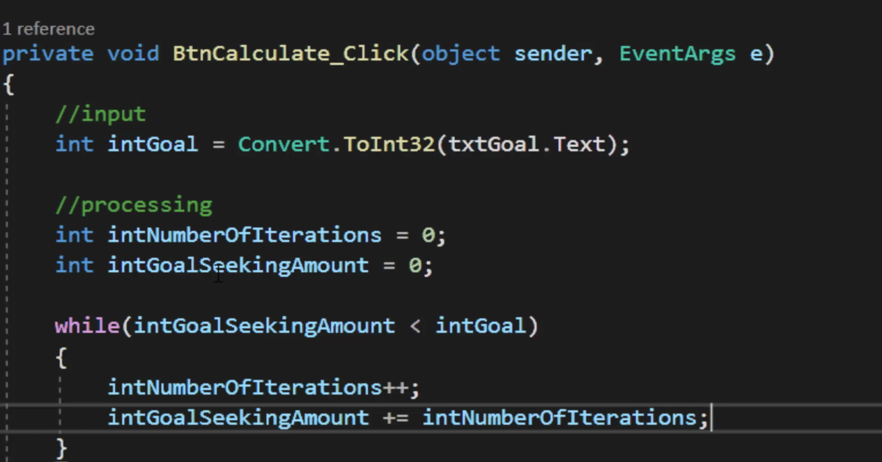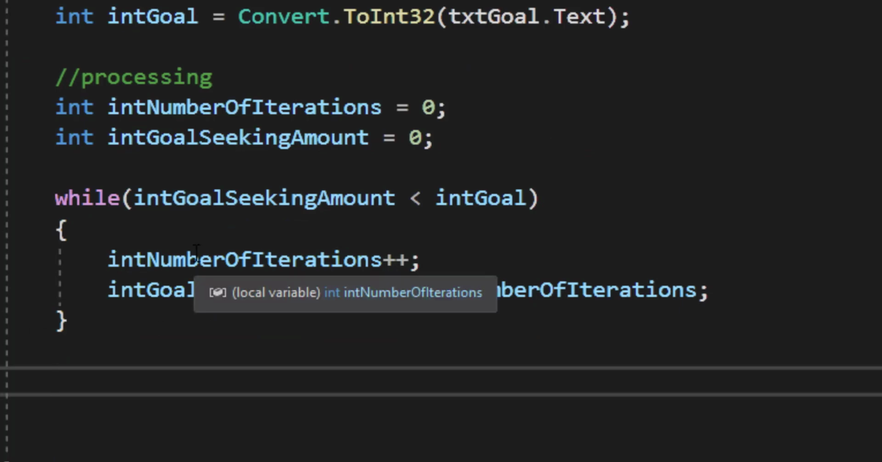The goal seeking amount is going to increase at an increasing rate until we have either achieved our goal or exceeded our goal. And I don't know how many times that's going to iterate before we reach the goal that the user has provided to us. That's why we're doing this, is to try to seek that number of iterations.